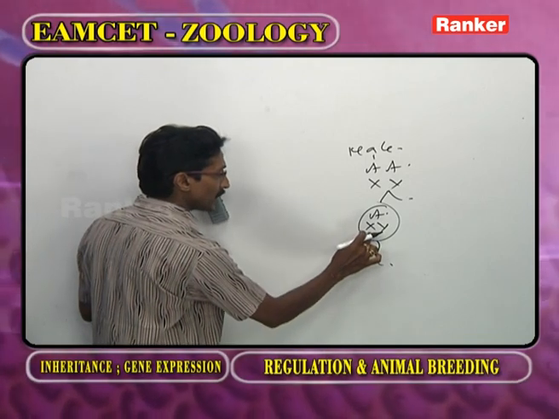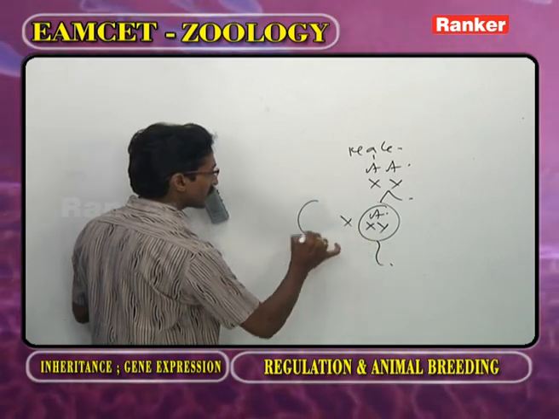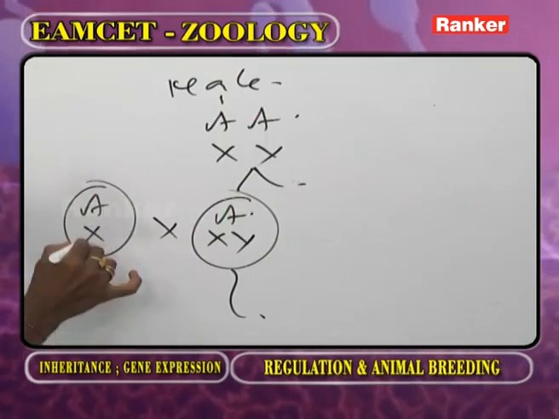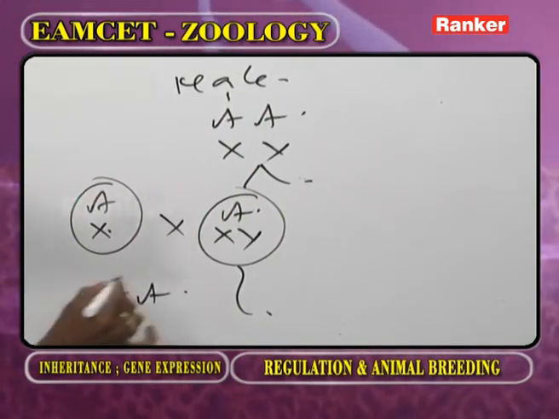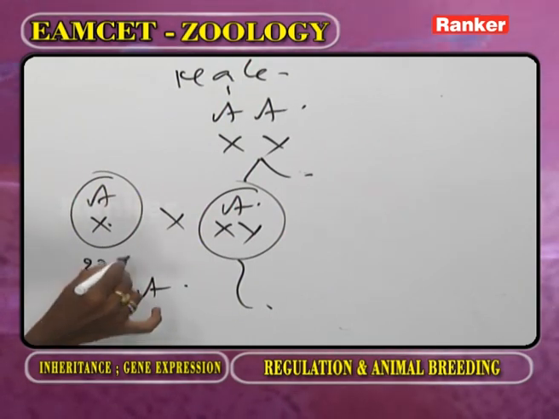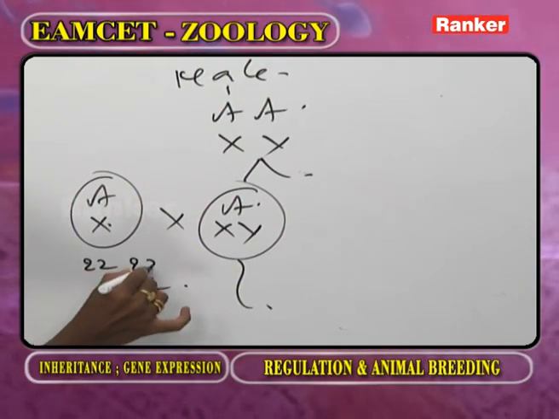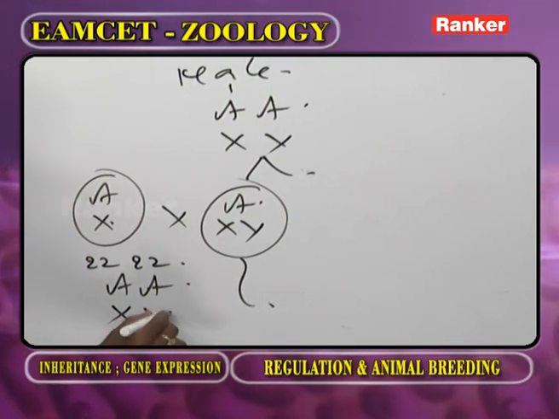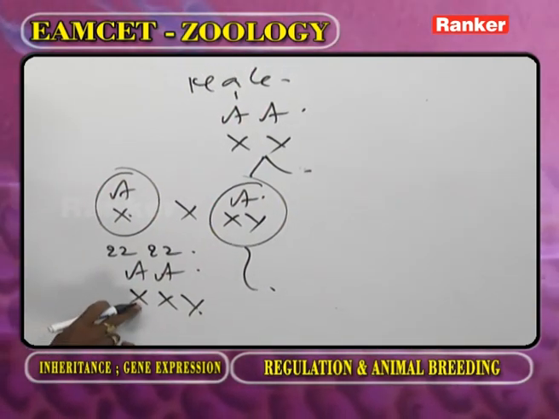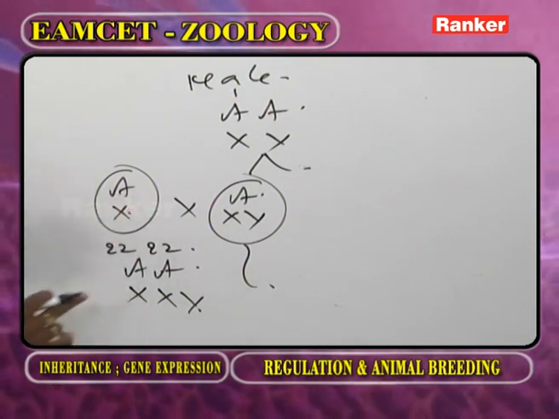Now this sperm crosses with this ovum AX. Now you observe AA, one set of A value 22, another set of A value 22, so 44. XXY. Here one X is coming from the ovum.